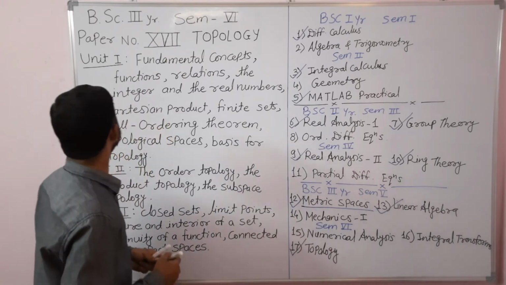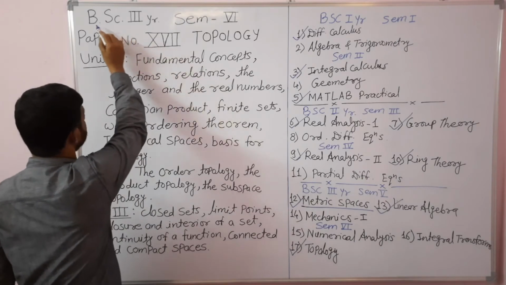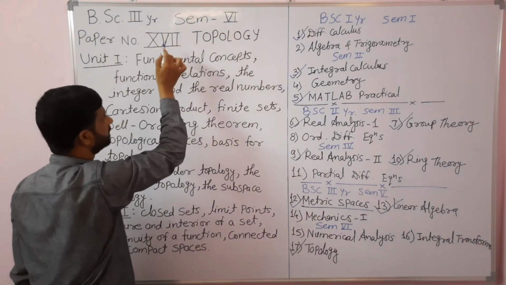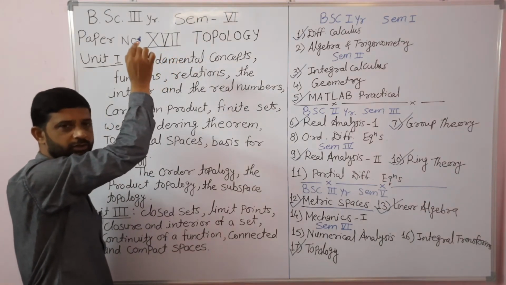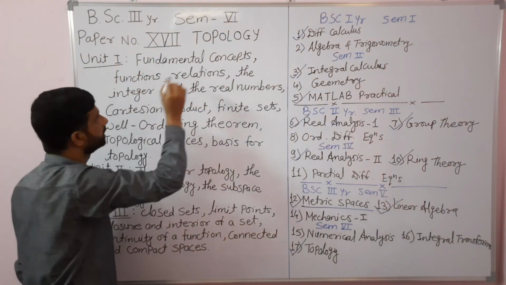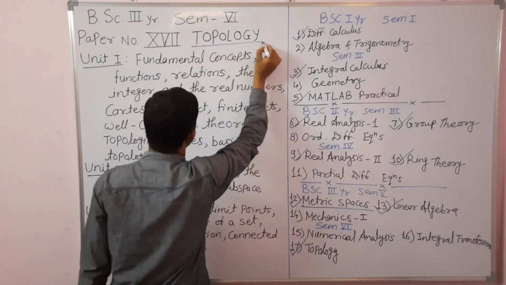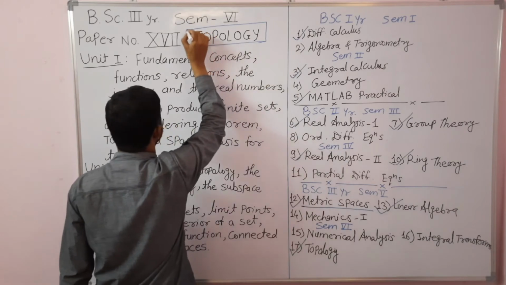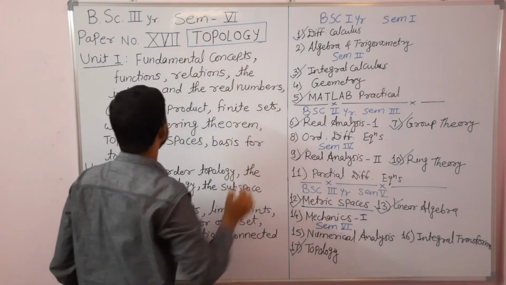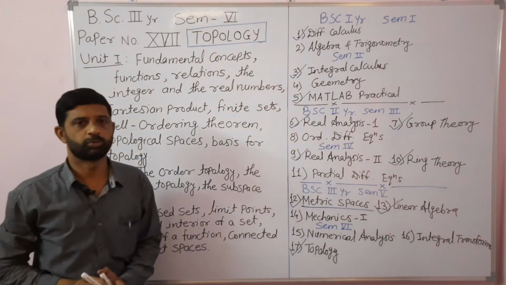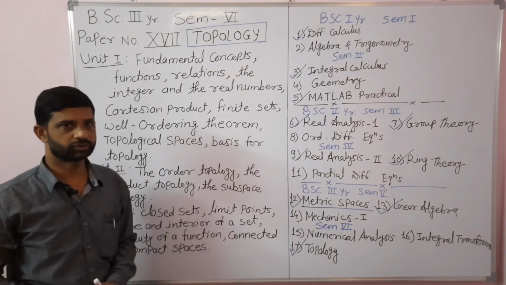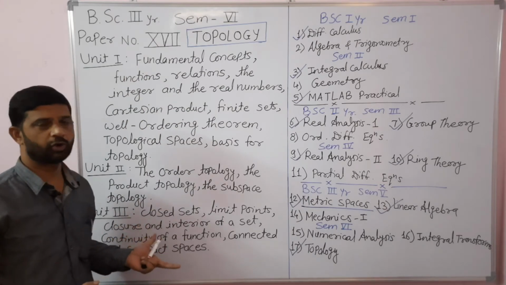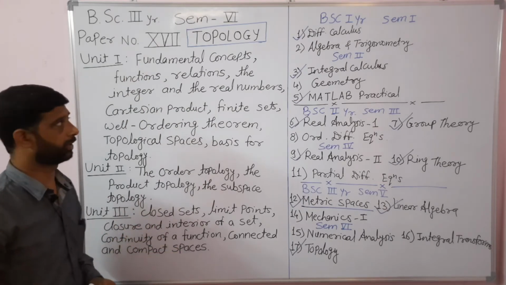Okay, so to begin with is the BSc third year semester 6th paper number 17th, which is the last paper of your BSc Mathematics course, and the paper is topology. This is the title of the paper, topology, which we are going to study in this semester. To begin with, we'll briefly introduce the scope of the syllabus, which articles we are going to study in this particular paper.